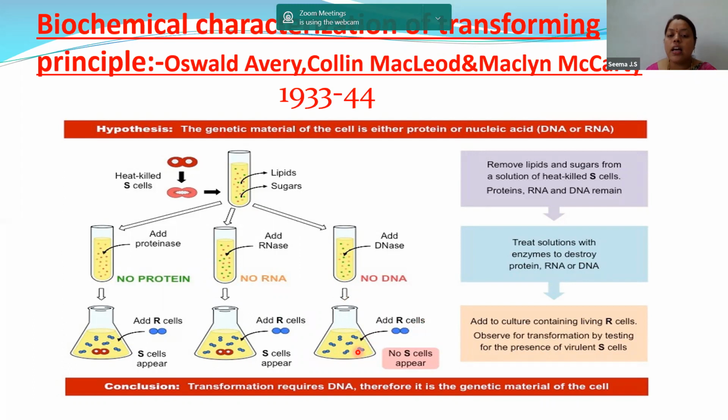And to the surprise, the R cells were just like that, R cells only. They did not get converted to the S cells. That means if DNA was present, the R cells must have got converted to S cells. The DNA is not there. So R cells were like that only, showing that yes, DNA is the genetic material, and that was responsible for converting R cells to S cells. So conclusion, the transformation requires DNA. Therefore, it is the genetic material of the cell. So children, with this experiment, it is clear that DNA is the genetic material.